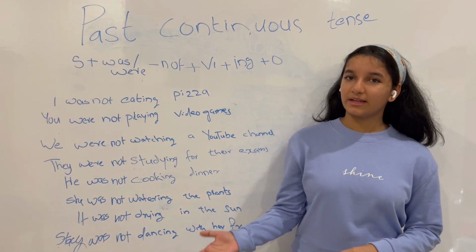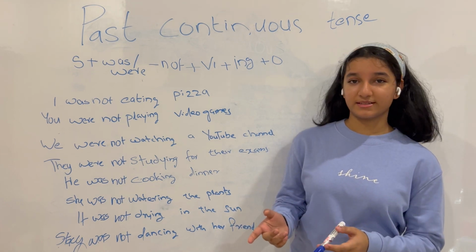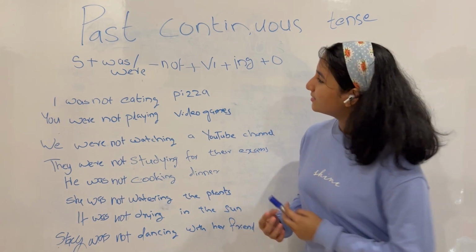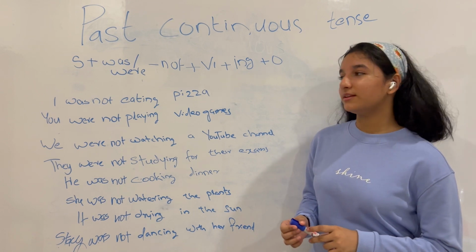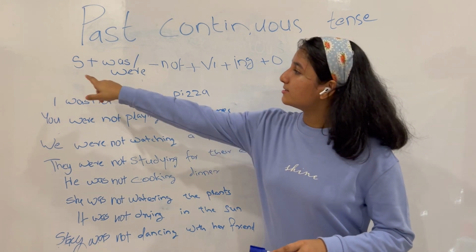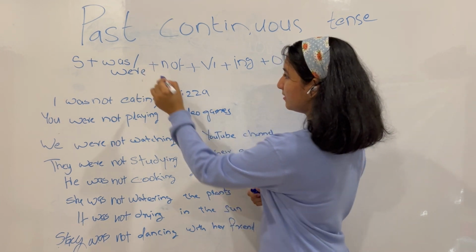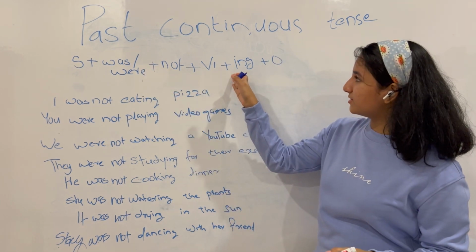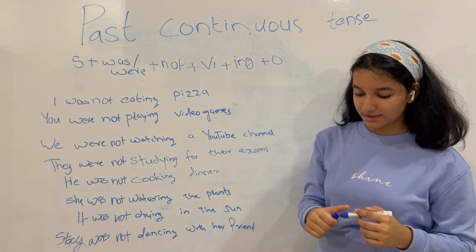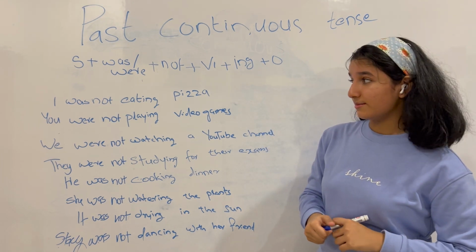Now we can take a look at how we can make negative sentences using past continuous tense. So you can see the format is now different from the before one. Subject plus was or were plus not plus a verb in the first form plus ing plus object. Now we can see it being used in some examples.